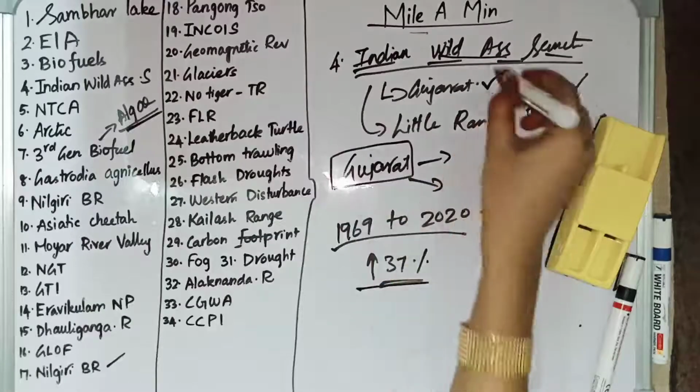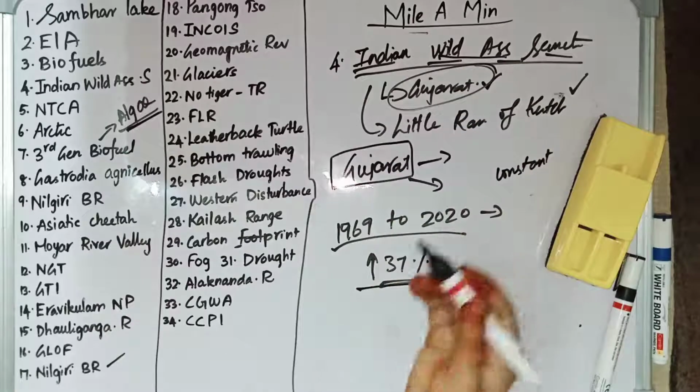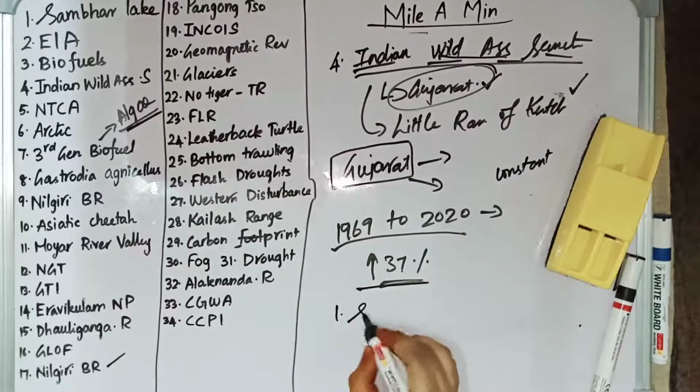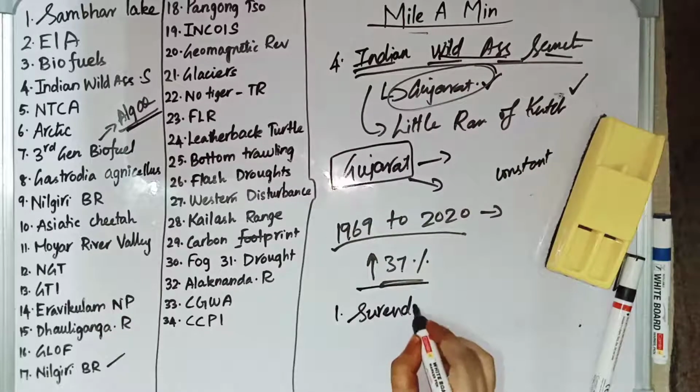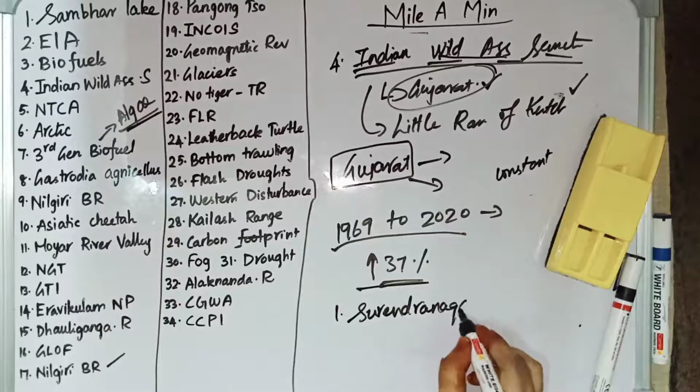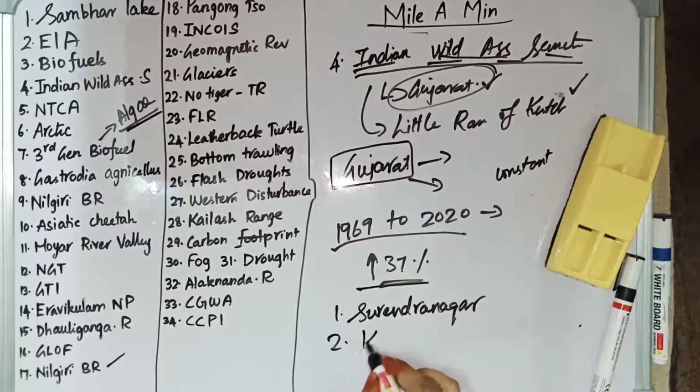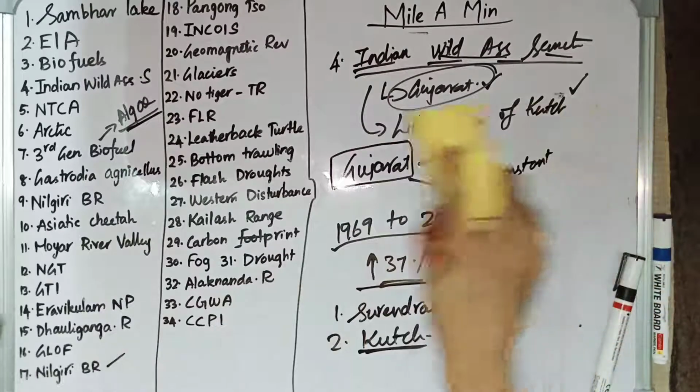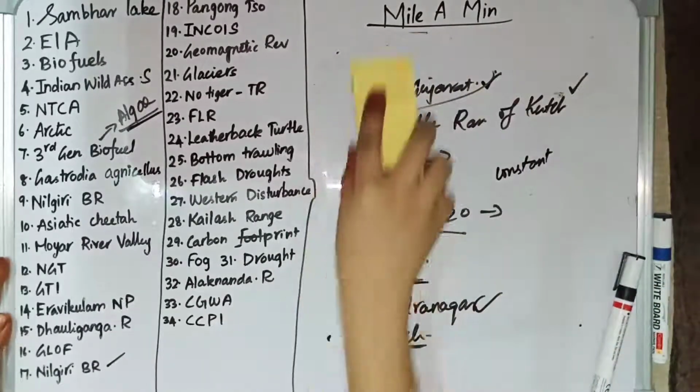In Gujarat, the district which has the highest wild ass population is Surendranagar. Kutch is in second position. So these are the things relating to the Indian Wild Ass Sanctuary.